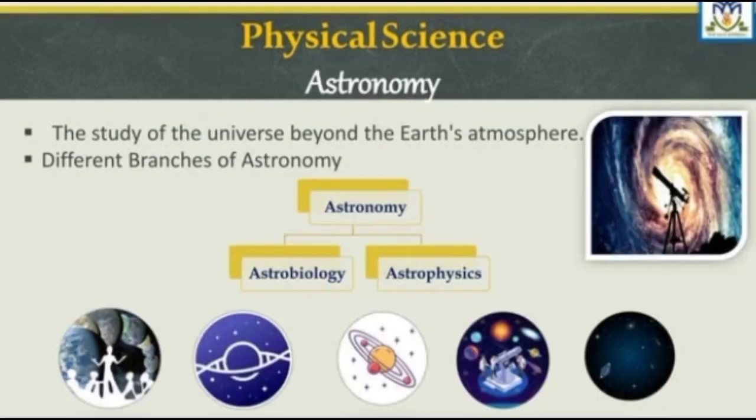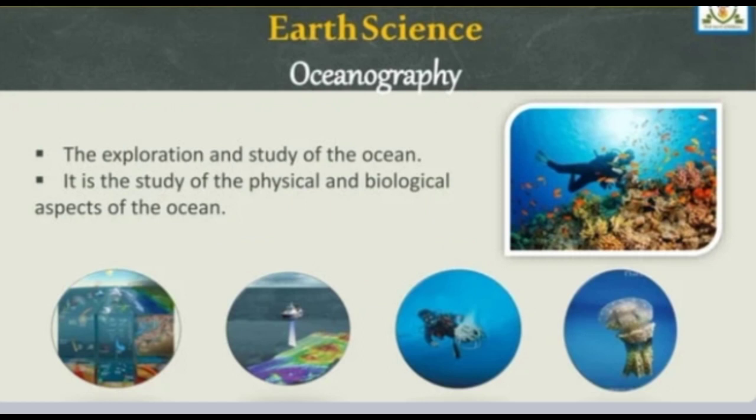Another one under the physical sciences is astronomy, the study of the universe beyond the Earth's atmosphere. Its branches include astrobiology and astrophysics.